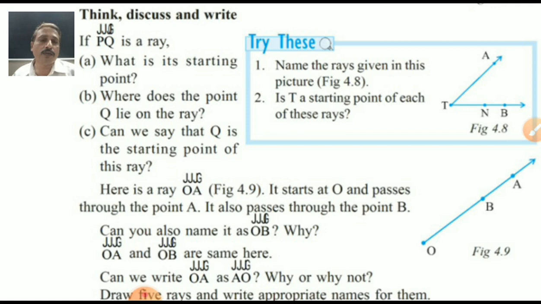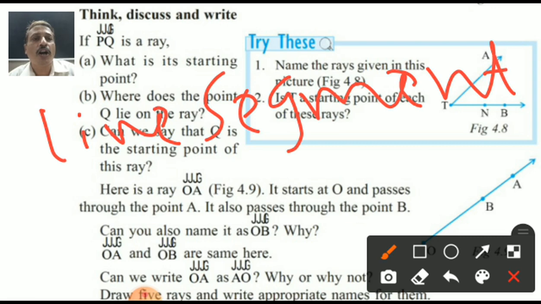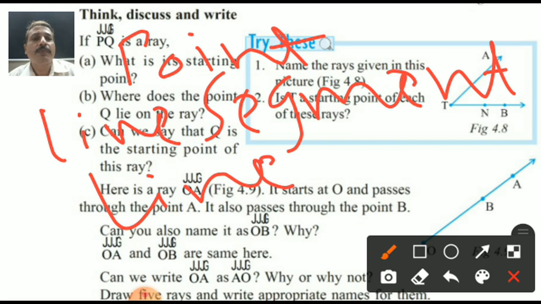So students, here we conclude today's session of exercise 4.1. These matters are sufficient. You can find the solutions in your PDF files of exercise 4.1, and you have a clear idea regarding the basic geometrical ideas. Before that, what did we discuss? Yes, point. Afterwards, a line and then a ray. Yes students, today we discussed four topics: point, line segment, line and ray, and distinguished between them also.